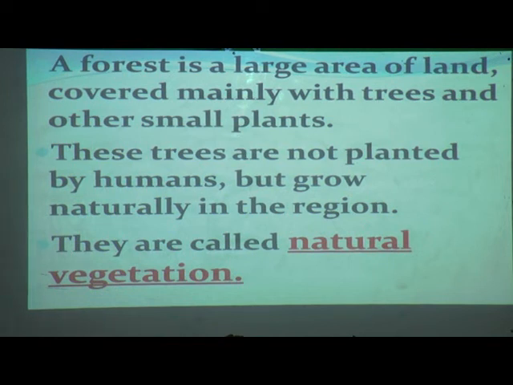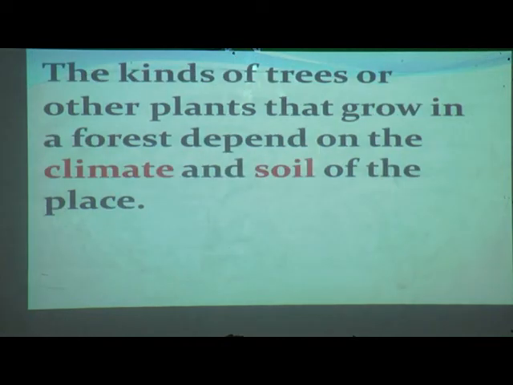So how does it happen gradually? If you plant one at your home, you give water daily, then you will grow one plant. But a forest is grown naturally, which means here the rain will come, and due to that, the air and everything, it will grow naturally in the region. They are called natural vegetation. So what do they call it? They call it natural vegetation.